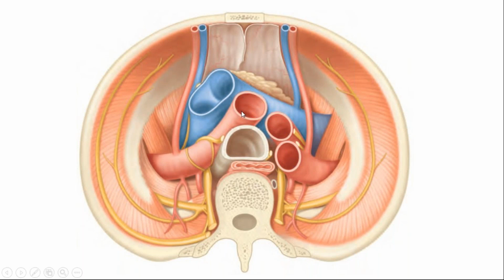What will this be? Can anybody guess? So this is the right side. So this is the brachiocephalic trunk. This is our left common carotid, and this is our left subclavian. This artery going downward is the internal thoracic artery. All right, so this is the right brachiocephalic, left brachiocephalic. This is the formation of the superior vena cava.